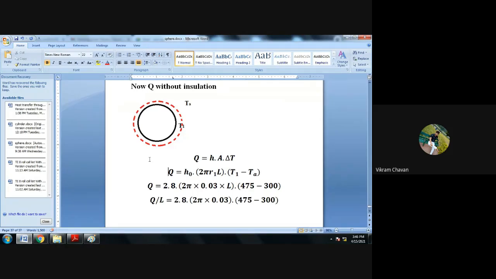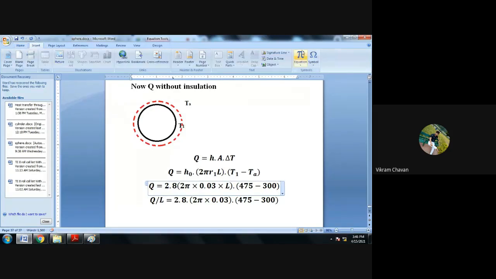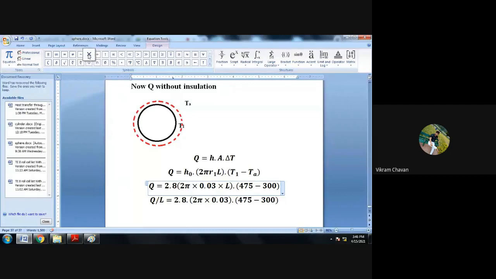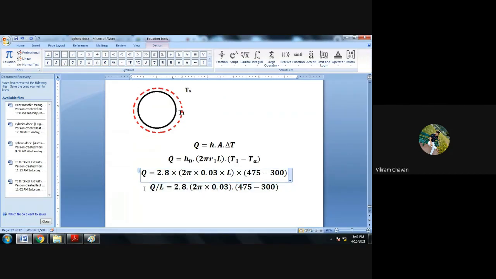H naught is 2.8, multiplied by 2 pi, and inside the bracket 2 pi multiplied by 0.03 multiplied by L. L is not provided, so we transfer L to the other side and get the value for Q by L, the heat transfer rate per unit length.